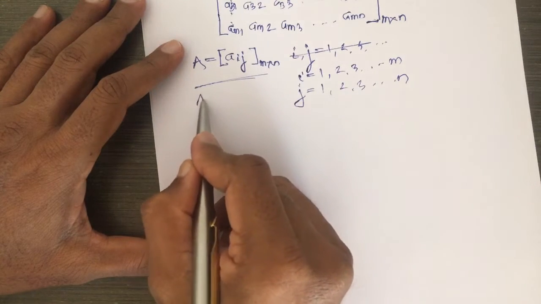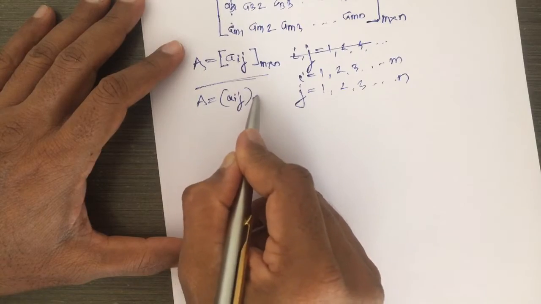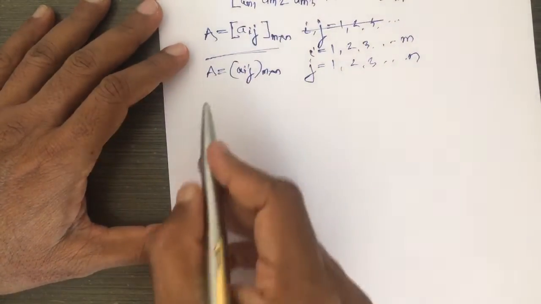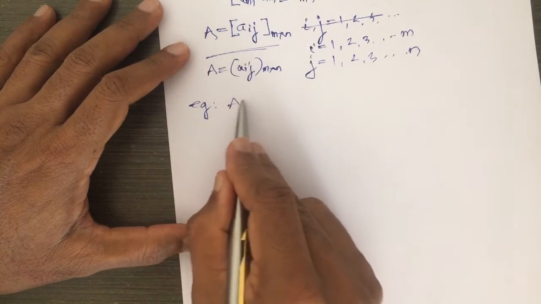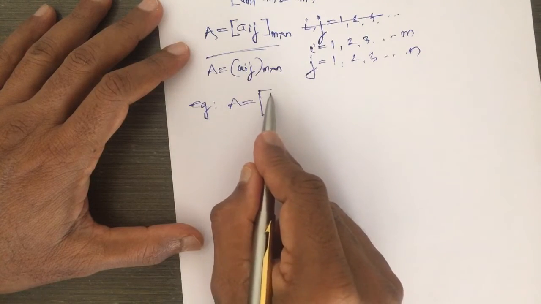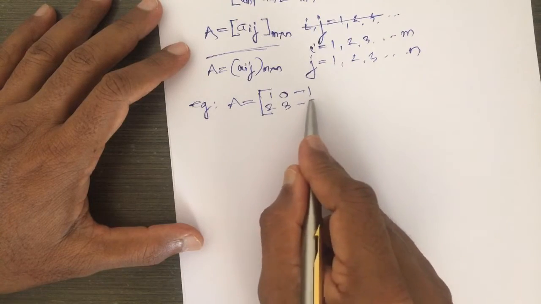So, this we can also write by round bracket Aij m into n, either square bracket or round bracket. Now, for example, I take a matrix 1, 0, minus 1, 2, 3, minus 5.